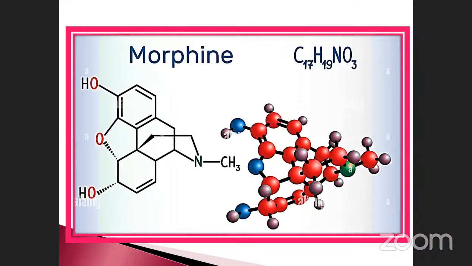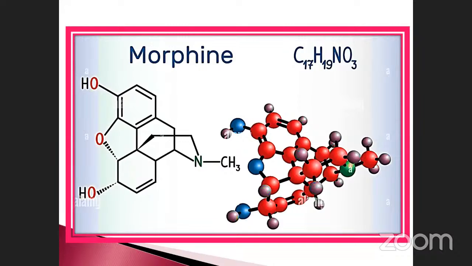See the morphine structure. Sometimes they may ask the question: chemical formula. C17H19NO3. Note it down. This one is very, very important.